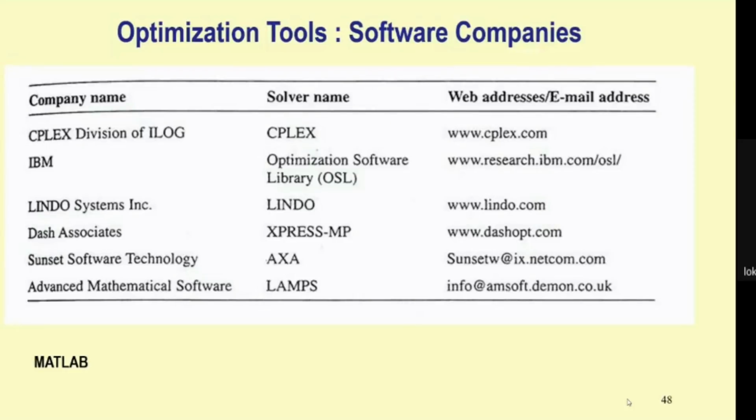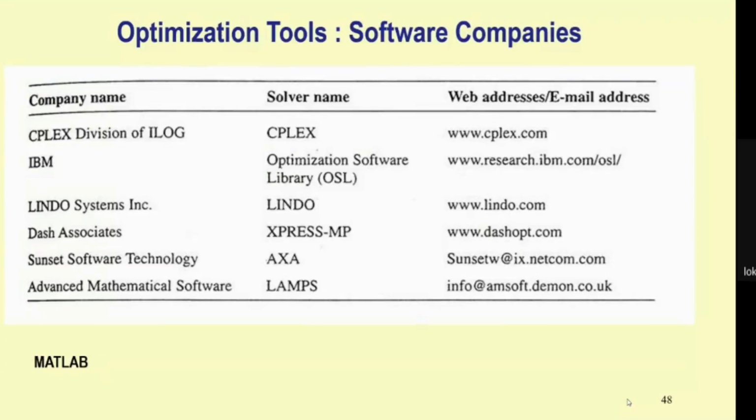But there are some commercially available software where you can write your problem in mathematical terms, and then the software can solve the problem. A number of companies provide this commercial software. One is CPLEX, and another company is IBM, which provides an optimization software library.